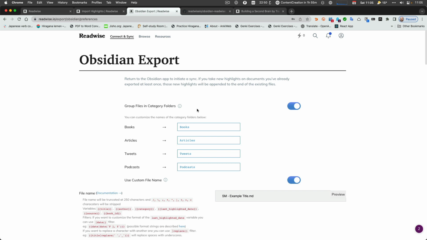The first thing is group files and category folders. Those are the 4 categories from Readwise. So they have books, articles, tweets, and podcasts. I divide them up because it's how I work.